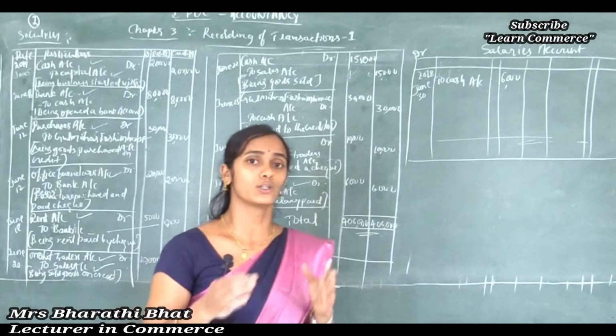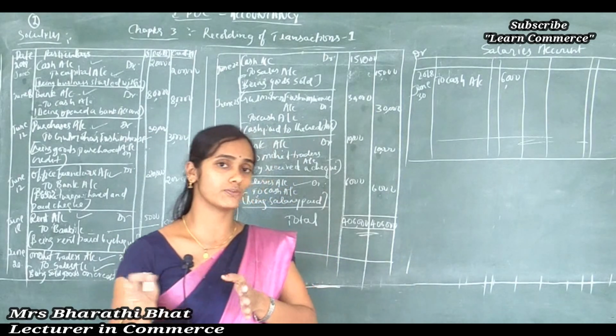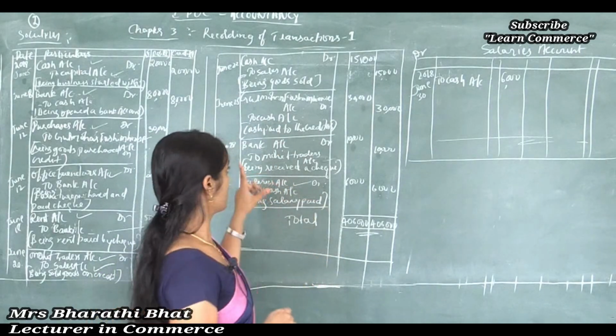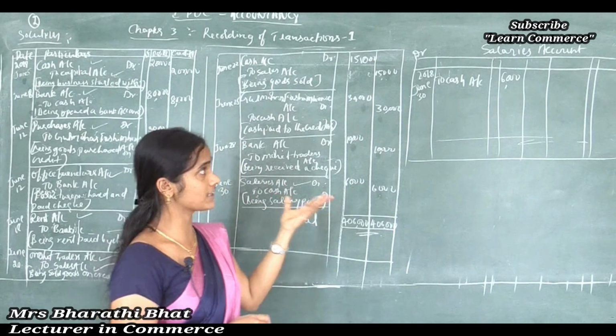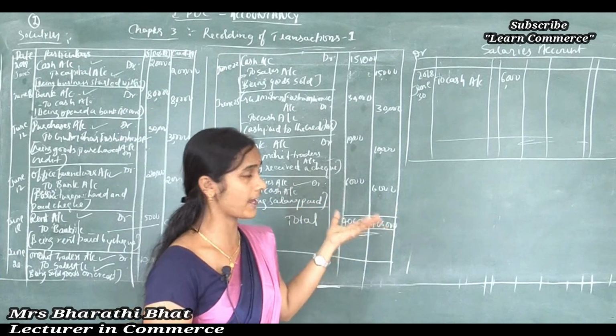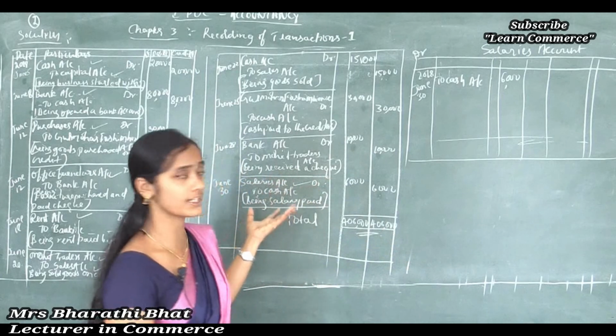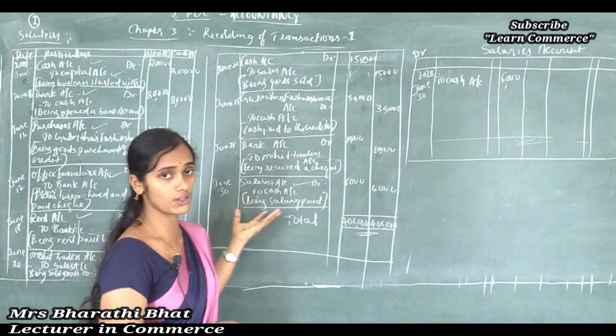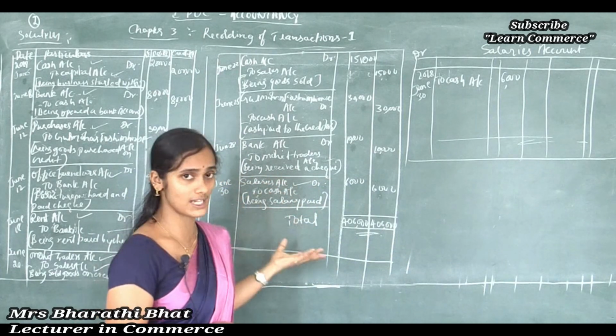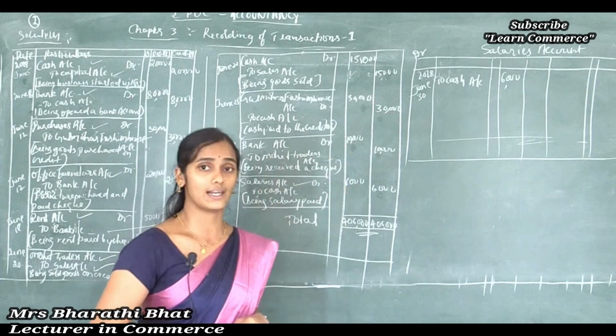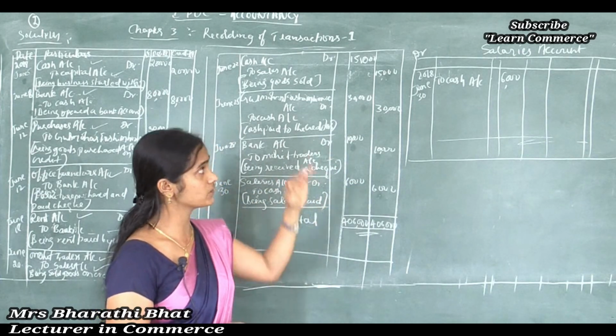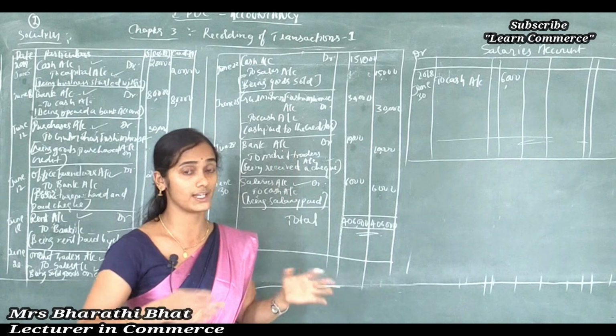That is what the different individual accounts are. So that is how we can prepare the different individual accounts, based on the transactions and the journal entries from the book called journal. We can post the journal to the ledger, and just by seeing that ledger account we can easily pass the journal entries.